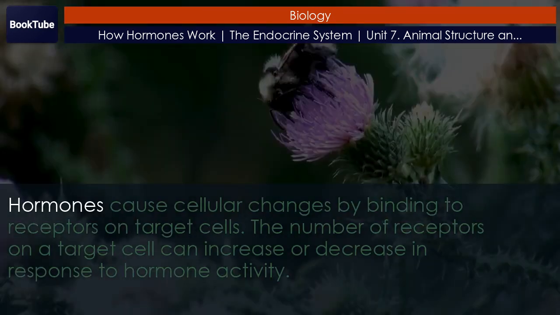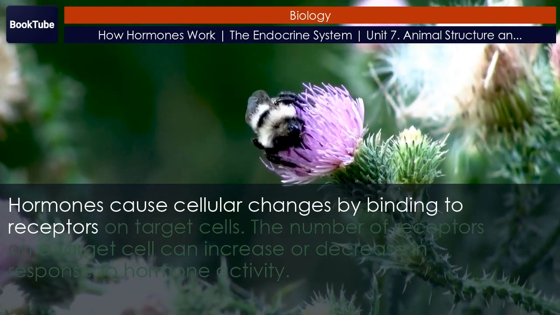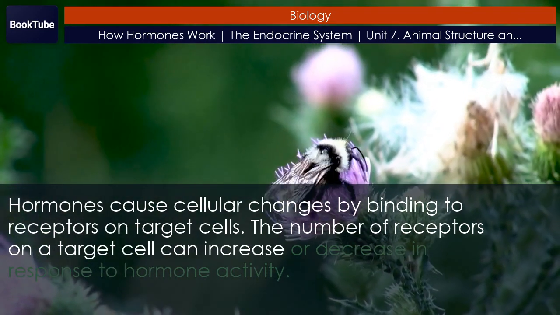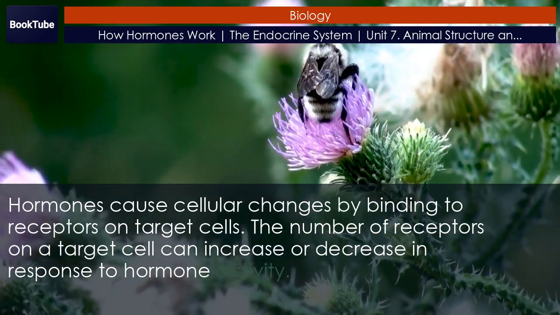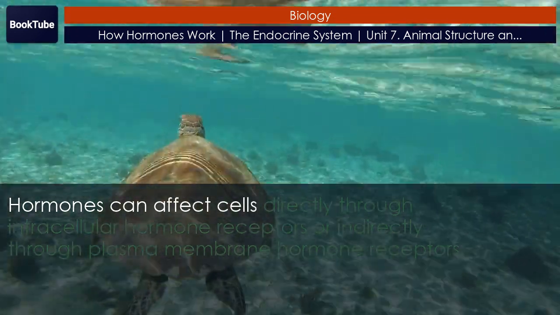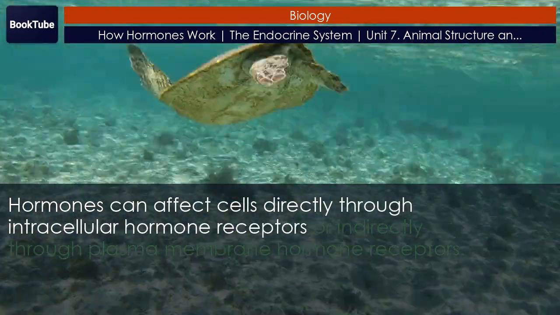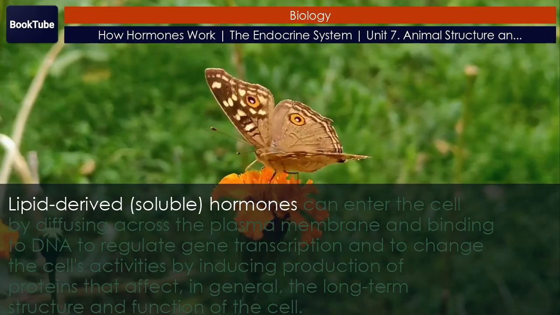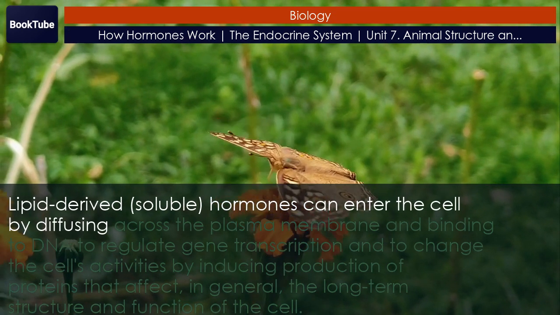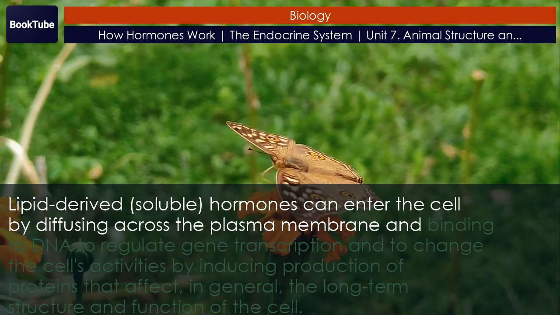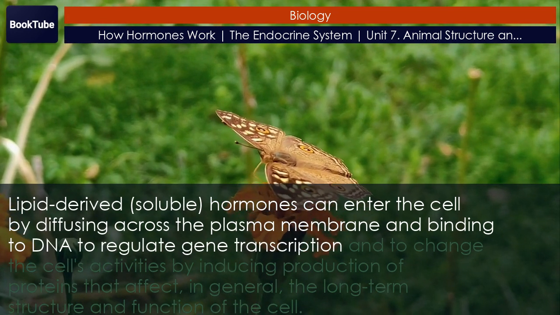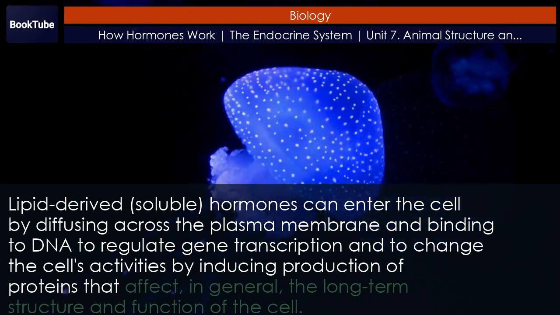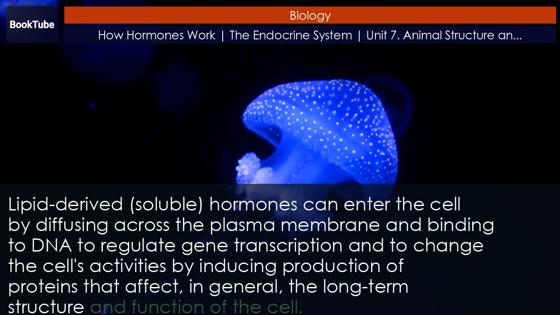Section summary. Hormones cause cellular changes by binding to receptors on target cells. The number of receptors on a target cell can increase or decrease in response to hormone activity. Hormones can affect cells directly through intracellular hormone receptors or indirectly through plasma membrane hormone receptors. Lipid-derived, soluble hormones can enter the cell by diffusing across the plasma membrane and binding to DNA to regulate gene transcription and to change the cell's activities by inducing production of proteins that affect, in general, the long-term structure and